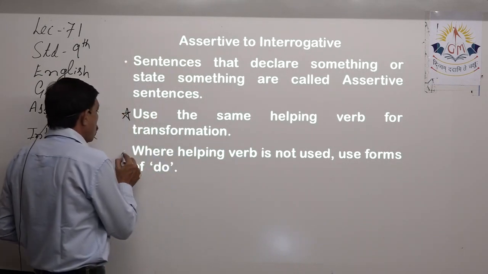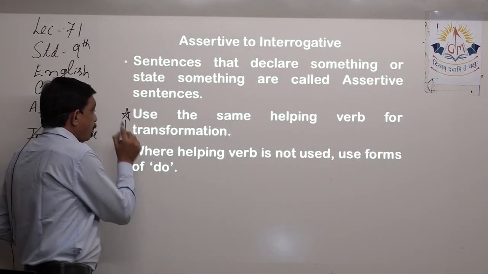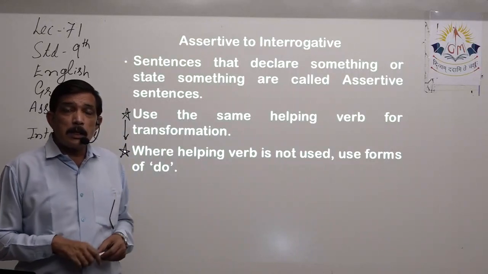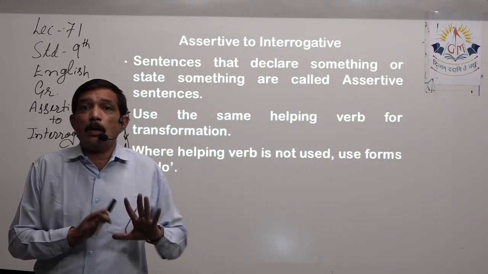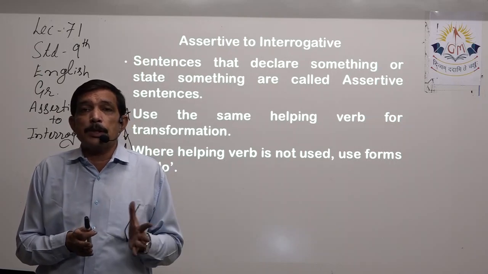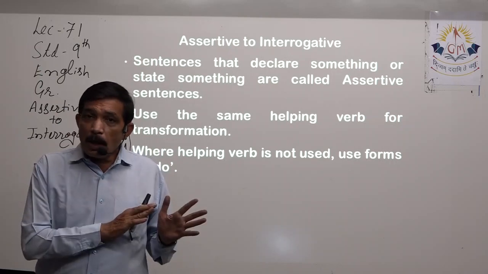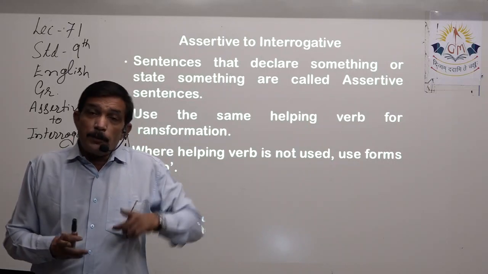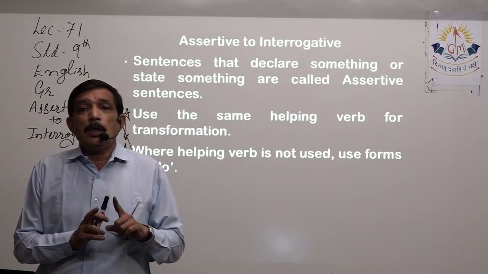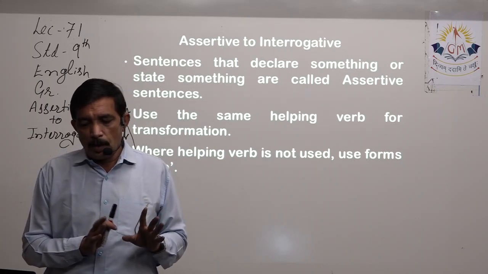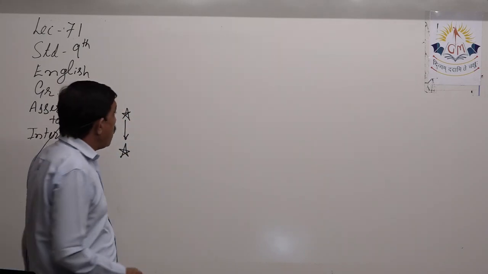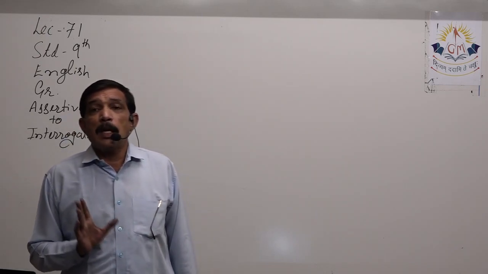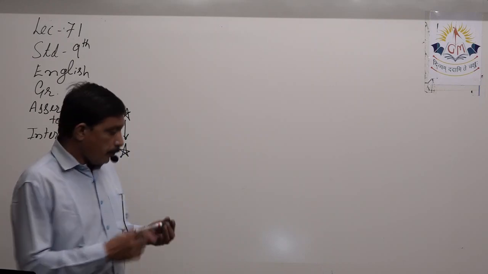This is also a rule. It is of course a part of this rule, that in a sentence there is a helping verb or there is not a helping verb. So only the condition changes, otherwise the rule is the same. If we have a helping verb, use that same helping verb. If there is no helping verb, then use the forms of do. Right? Now let us see what is a helping verb and where in a sentence the helping verb is absent.